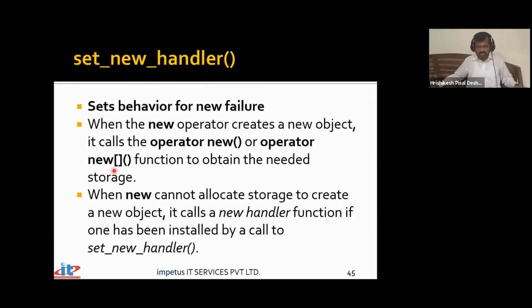I would like to change that behavior. I do not want that unexpected or terminate function to get called. I'm going to show you that, don't worry. I want my own handler to get called. So I'm going to make a request for allocating memory. If it succeeds, well and good, it should proceed further. And if it fails, a handler should get called.